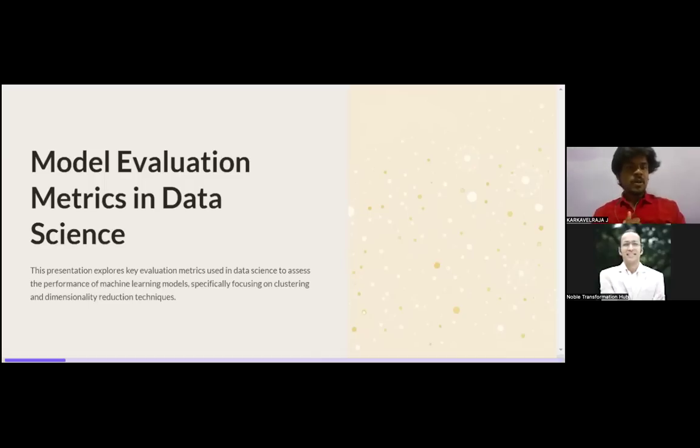Model evaluation metrics in data science. This presentation explores key evaluation metrics used in data science to assess the performance of machine learning models, specifically focusing on clustering and dimensionality reduction techniques.